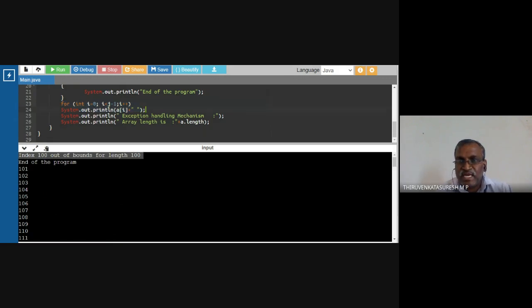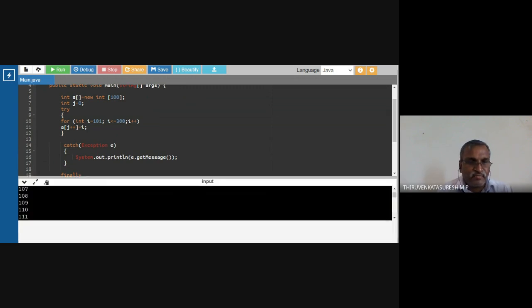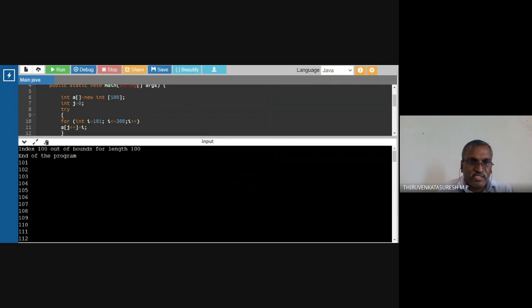This exception is handled by the Java program itself. If this is a try block, it is going to execute this code. The values consumed by i are going to be assigned to the array, and it executes smoothly. The remaining code is going to execute, and the remaining values are used for further processing. That is also demonstrated here. There is an exception raised in this code, but after that, the program worked smoothly. It is handled by the program itself.